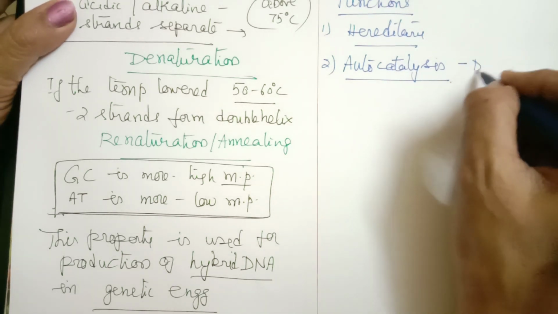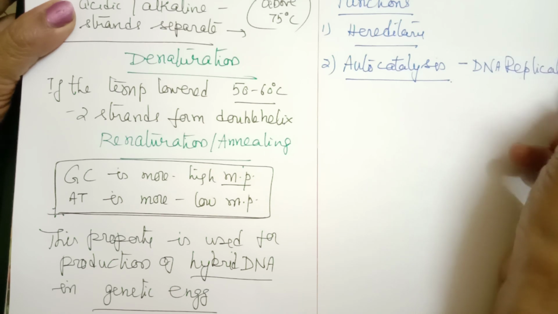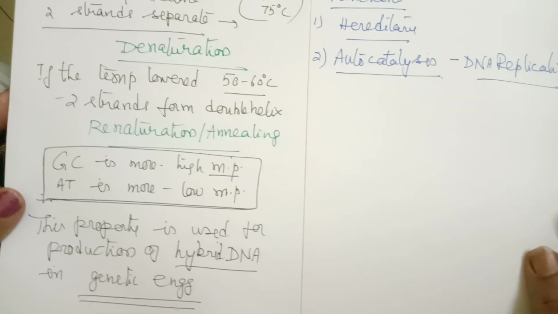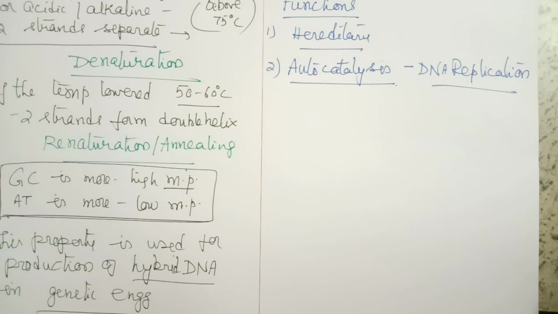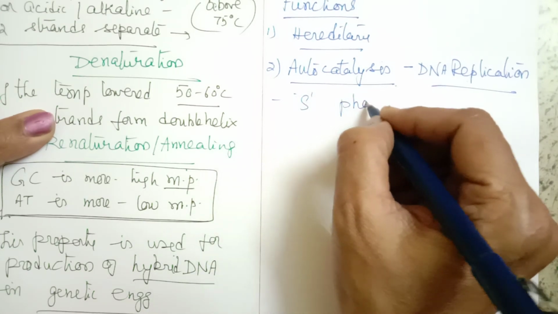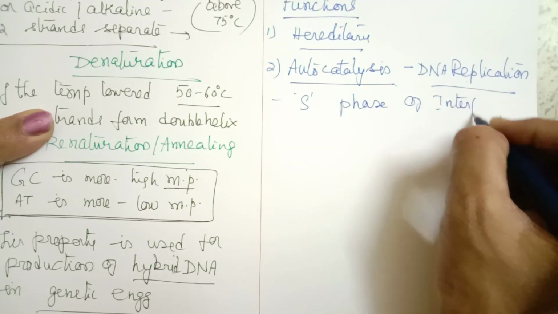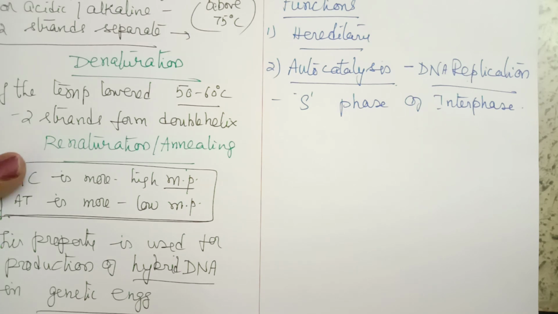Autocatalysis is nothing but DNA replication. The two strands of DNA act as template for their own replication. So replication of DNA is called autocatalytic function. This autocatalytic function takes place during S phase of interphase.